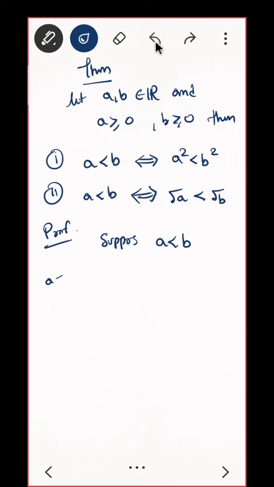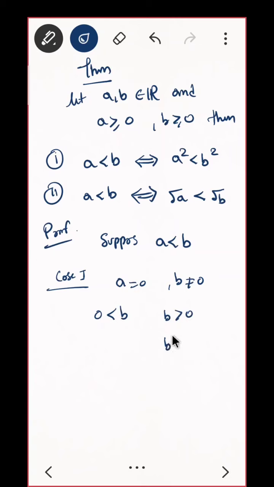I am taking it in cases. Let me write it. Case 1: if your A is 0 and your B is any positive number, not 0. If A is 0 and B is non-zero, can you see the result is true? A is 0 and B is non-zero. That means 0 is less than B. You can write it as B is greater than 0.